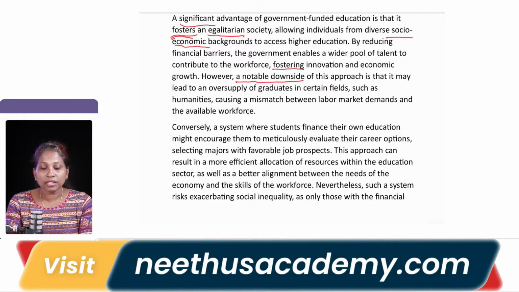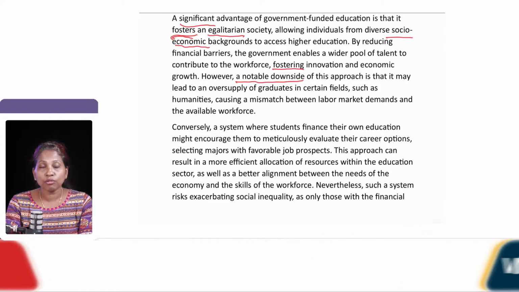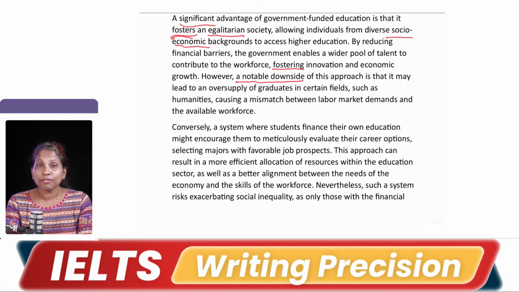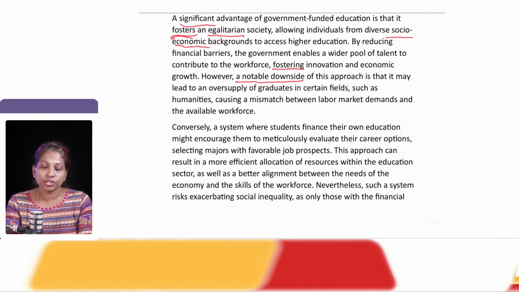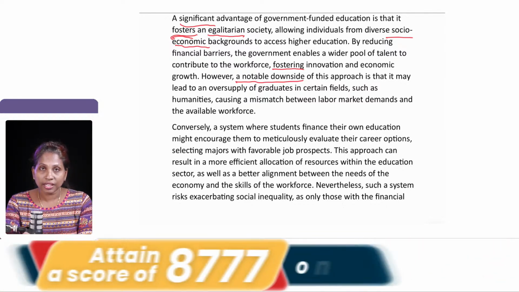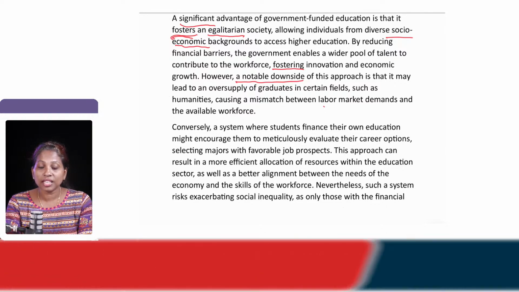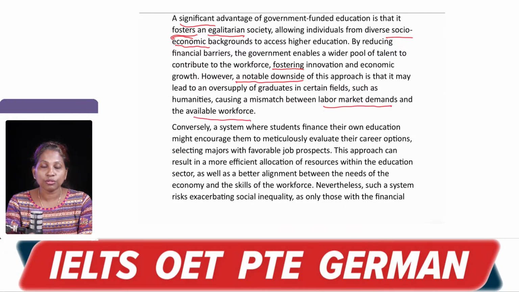So, maybe in a particular field we will have a lot of people graduating at one time. Then that will create a problem for jobs. They have given the example of humanities, causing mismatch between labor market demands and the available workforce.